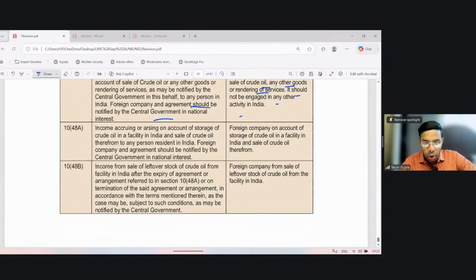48A. Income accruing or arising on account of storage of crude oil in a facility in India and sale of crude oil therefrom to any person resident in India, foreign company and agreement should be notified by the central government in national interest. So, this is the income of the foreign company on account of storage of crude oil in a facility in India and sale of crude oil therefrom.